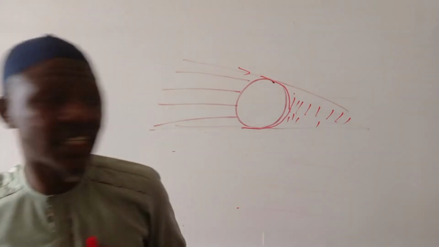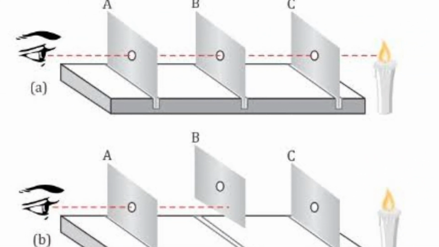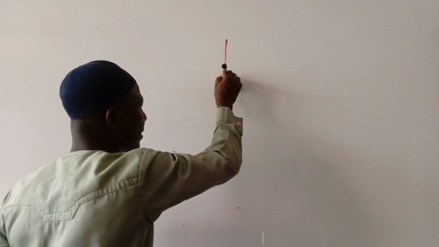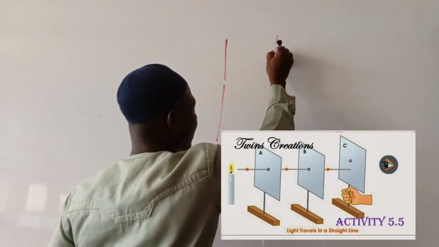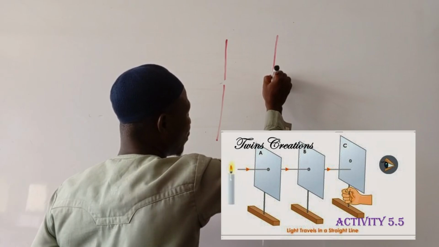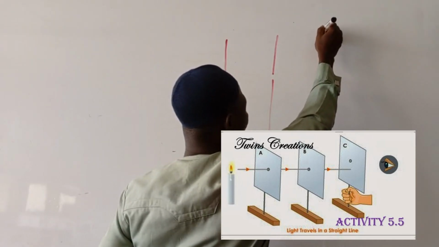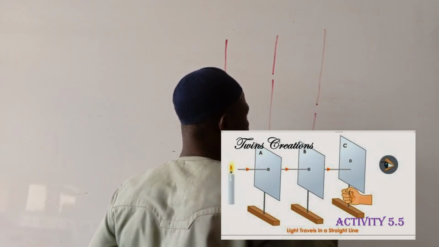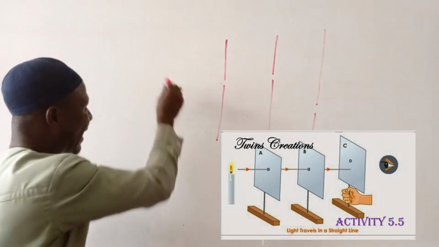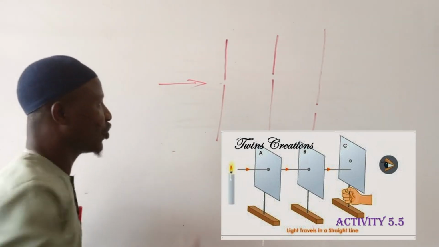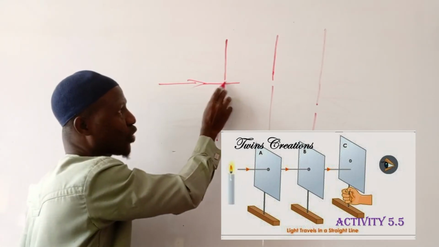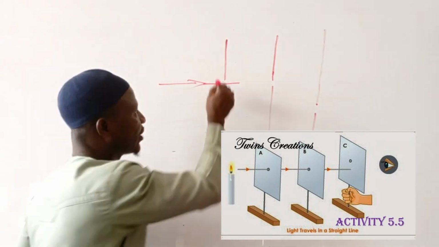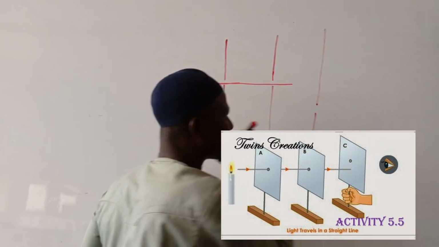Not only that, we can still use cardboard. Arrange cardboard that contains holes. Let's say I have my cardboard like this. We have holes here, then another one here, and another one like this. If I place my light here, the light will pass through. Because this hole and this hole are on a straight line, the light will still appear around this place.